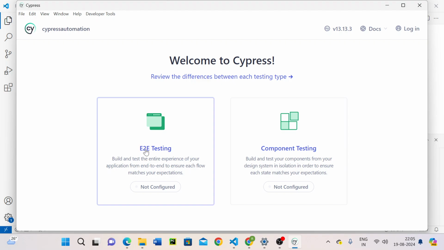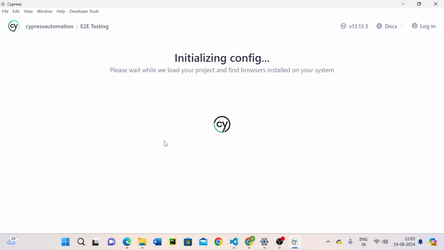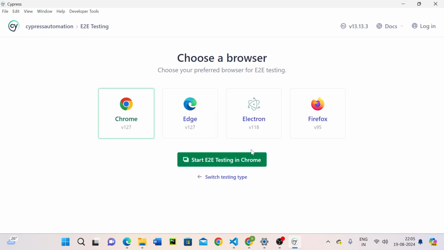You can select E2E testing. Click on continue. Select your browser in which you want to run the E2E test. Select Chrome.